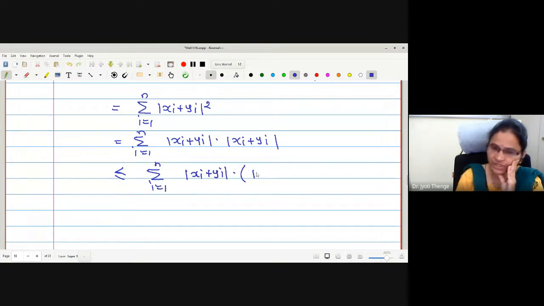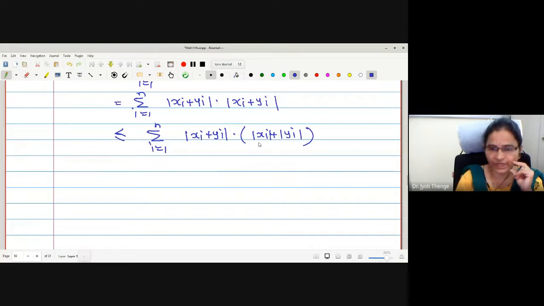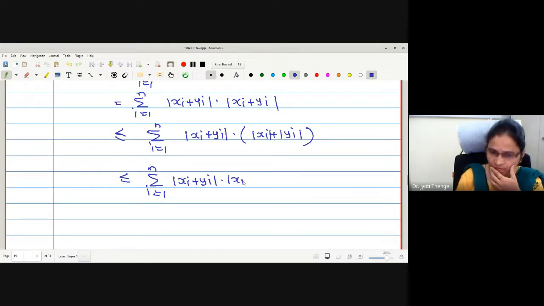Let me separate the second one, mod xi plus mod yi. Is it okay? Now let us have a multiplication by this term to the bracket and we will separate the summations also. So the first term is summation i equals 1 to n mod of xi plus yi into mod xi, added with summation i equals 1 to n mod xi plus yi into mod yi.